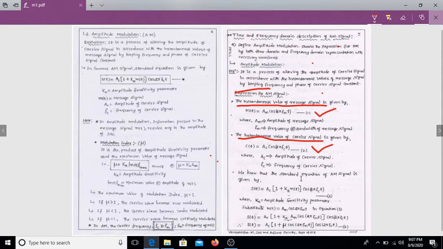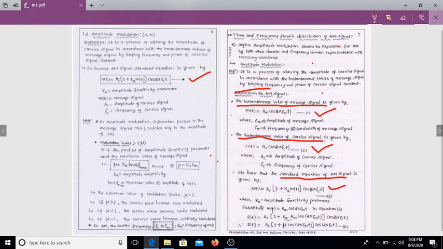We know the standard form equation of the AM signal is this: s(t) = Ac [1 + k m(t)] cos 2π fc t. This is the standard form of the AM signal, equation number 3, where k is a constant, the amplitude sensitivity parameter.